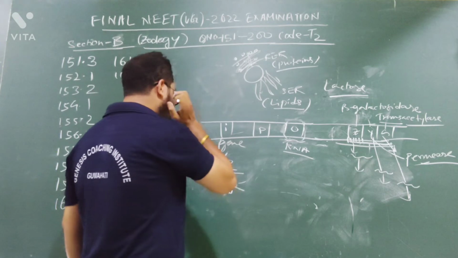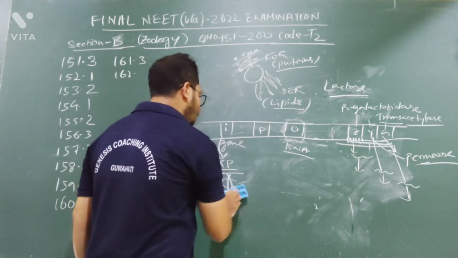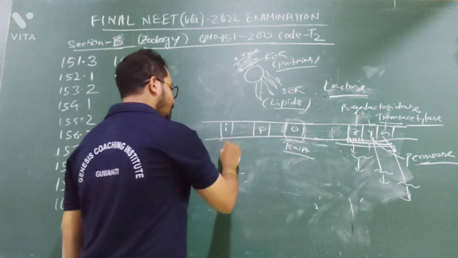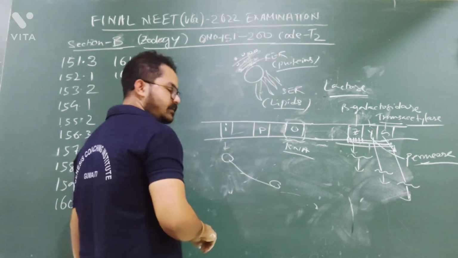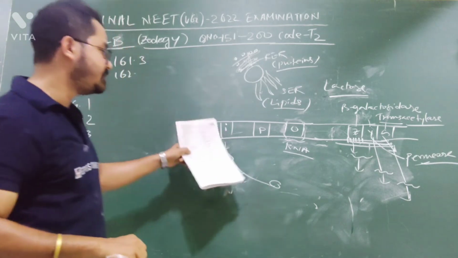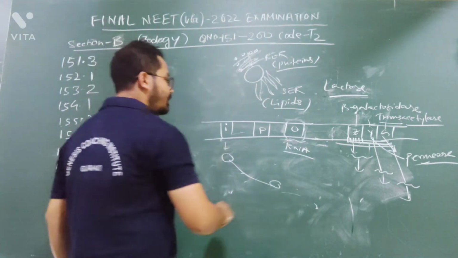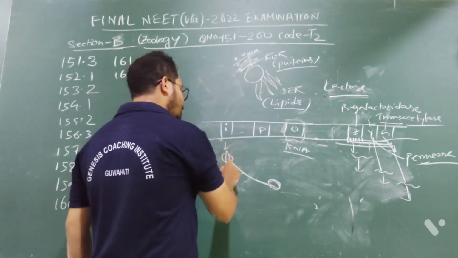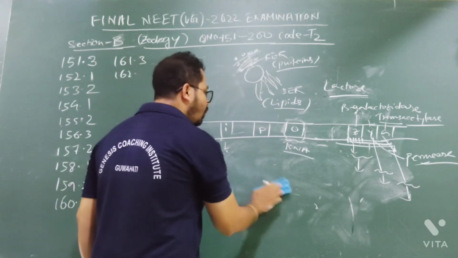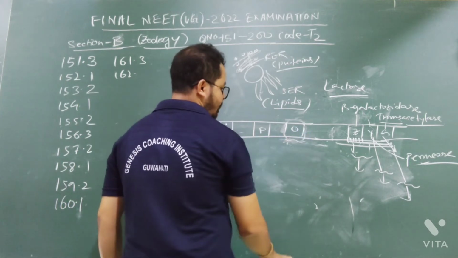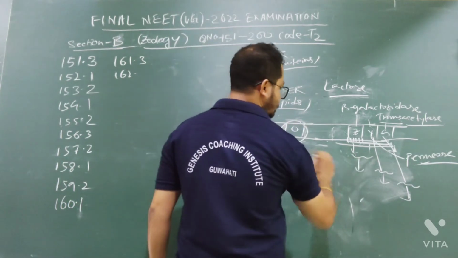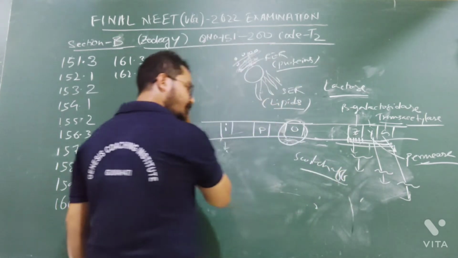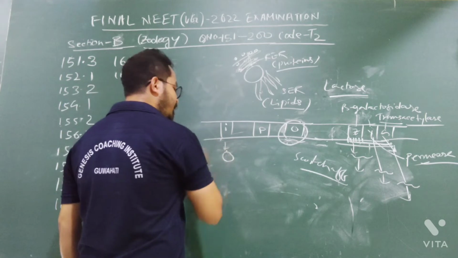The regulatory protein, the I gene, is mutated. Mutation has occurred in the I gene. As a result, whatever product is produced is different, so allolactose cannot bind because I is mutated. As a result, what will happen? Allolactose cannot bind with the regulatory protein. As a result, the regulatory protein will go and bind here. As a result, all these things will get switched off. The lac operon will become switched off because the I gene has produced a mutated regulatory protein.